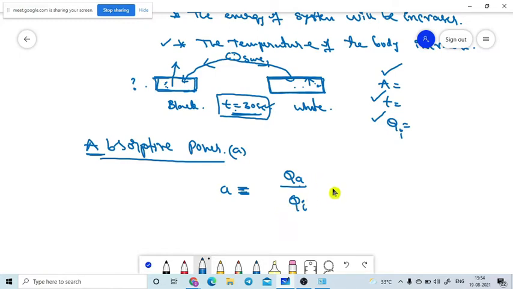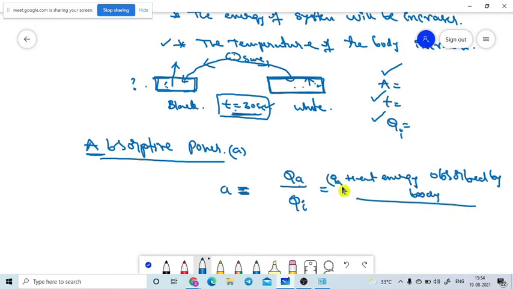So how can we define it? A is equal to Q_A over Q_I, where Q_A is the heat energy absorbed by the body, divided by Q_I. What about Q_I? I means incident: the heat energy incident on the body.